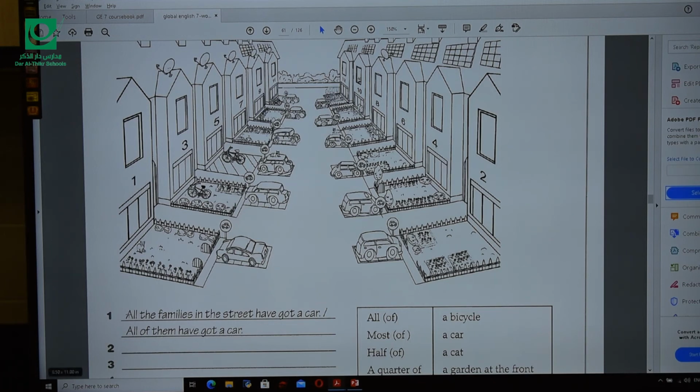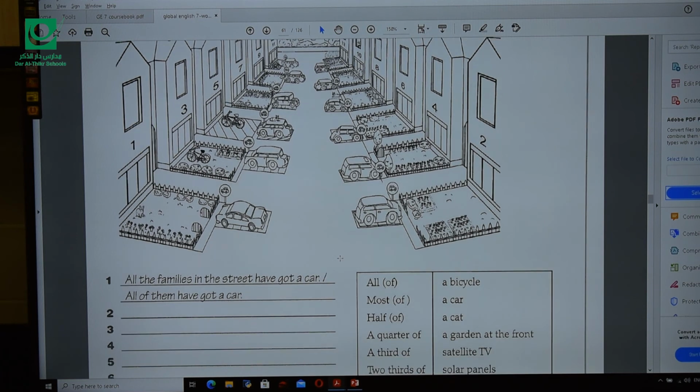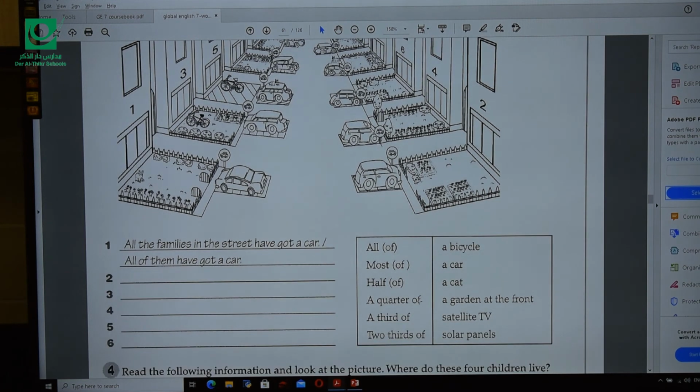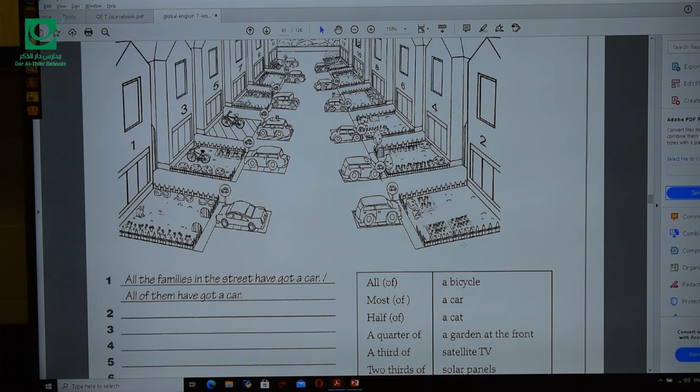So all the families in the street have got a car because all of them have cars. If we counted the houses, 12 houses. And how many cars? Yes, 12. So all of them, exactly. Number 2, let's talk about, for example, the garden at the front. We said we have 12 houses. So do all of them have gardens?